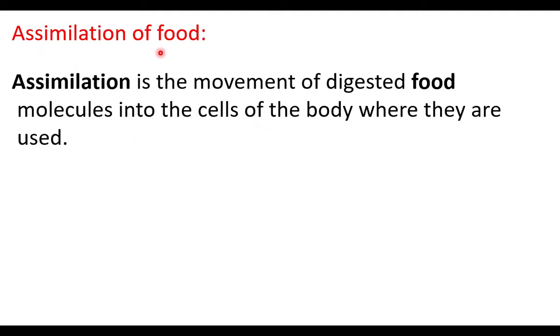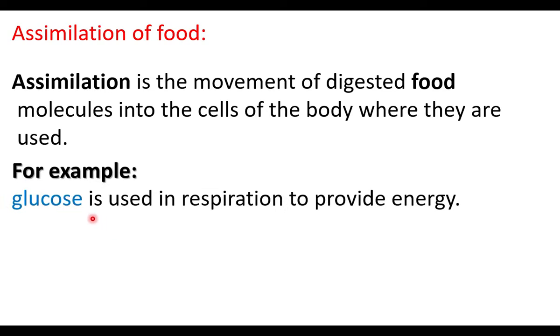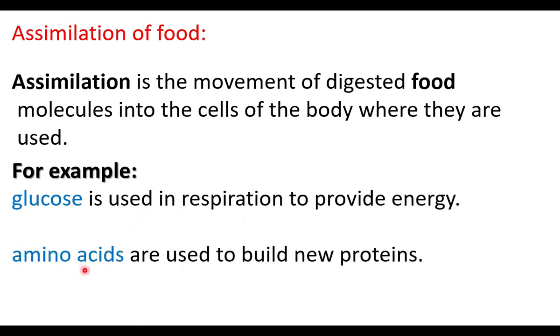The digested nutrients are carried by the blood after absorption. They are used by the cells. That process is called assimilation of food. For example, glucose is formed after carbohydrate digestion. This glucose is used in respiration to get energy. So the cells use glucose to get energy. And amino acids are formed after the digestion of proteins. The cells use the amino acids to produce new proteins needed for humans.